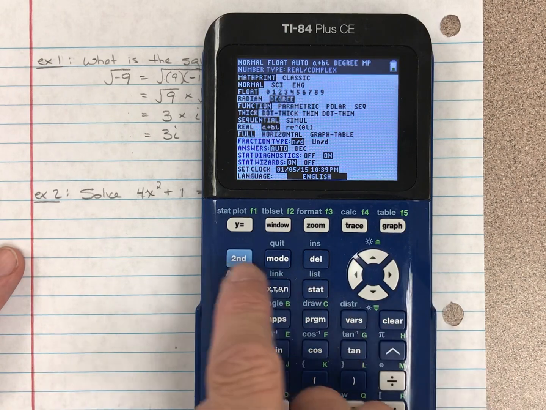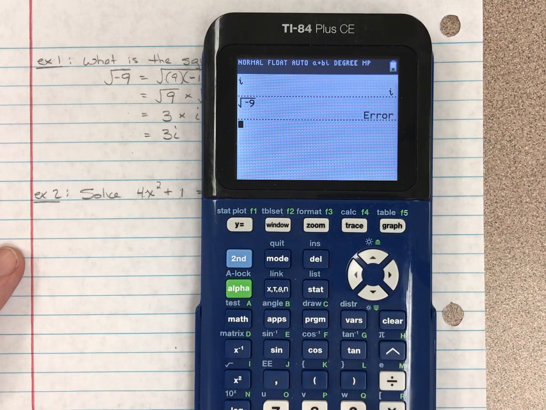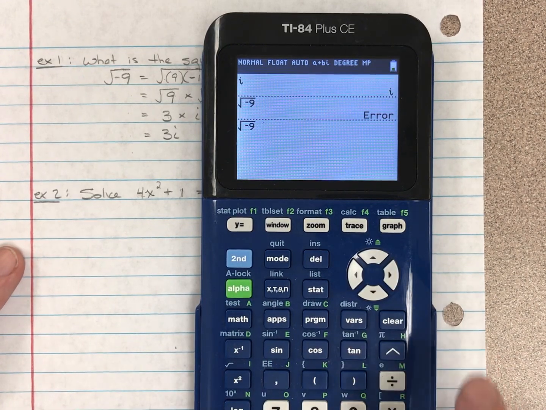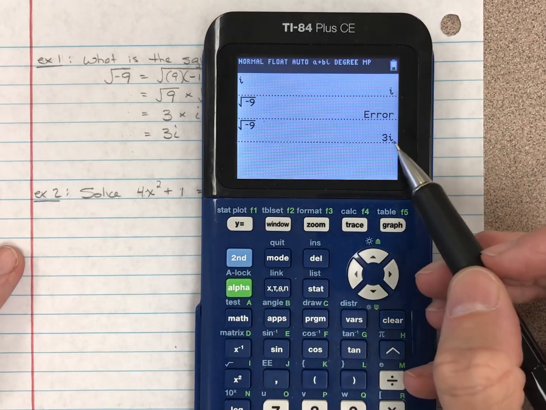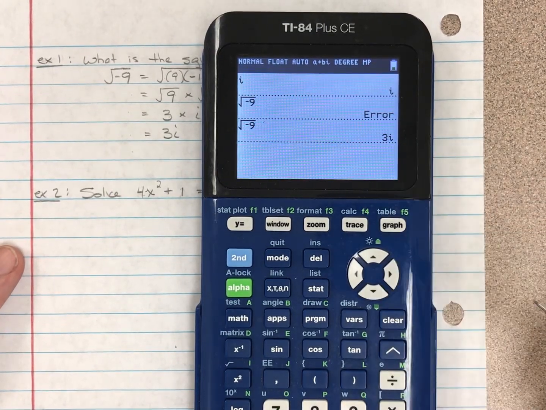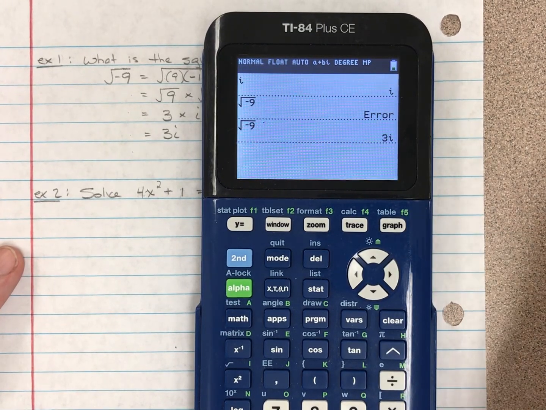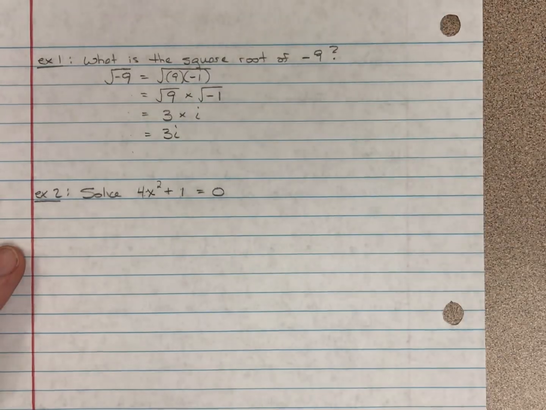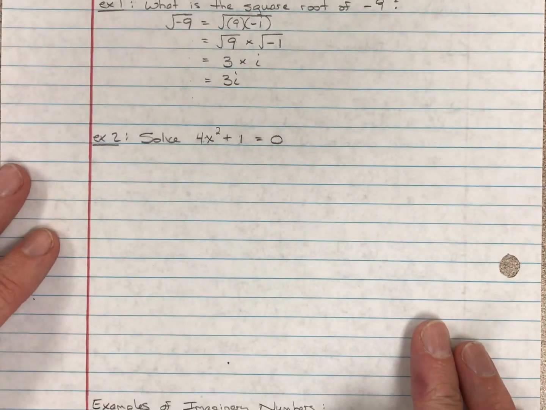I'm going to quit out of that, and I'm going to try it again. I'm going to do the square root of negative 9. I want it to be able to have imaginary answers, and out comes 3i. So we just checked our work using our calculator. Okay, so let's take a look at another way this is useful.